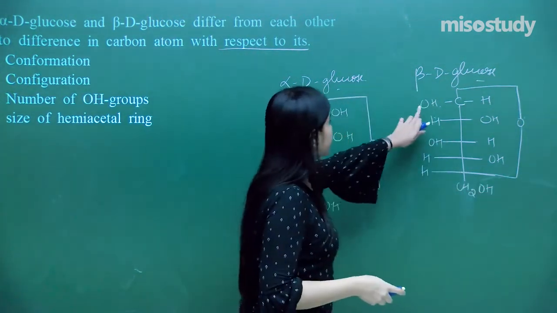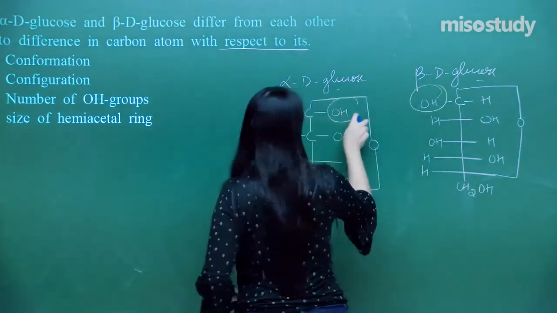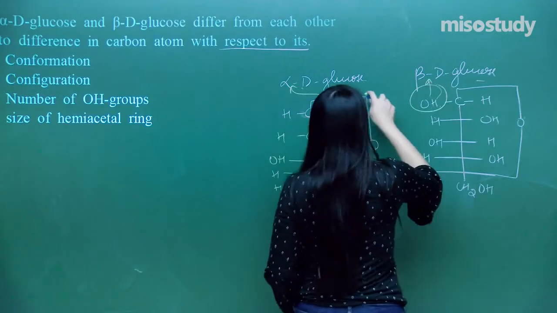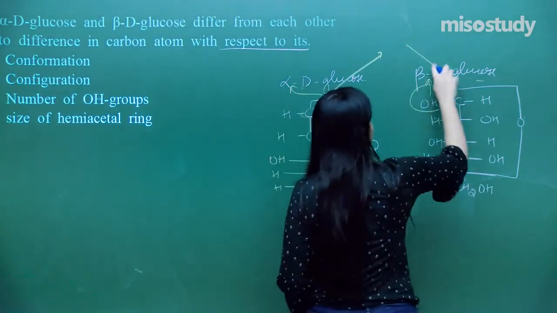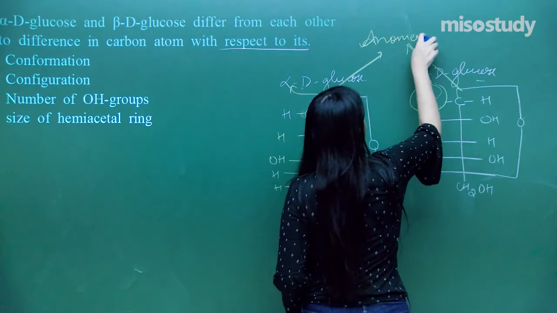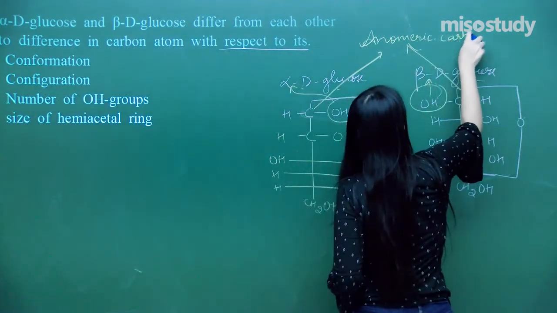Here if you can see, this is beta, that means lying to the left. So this is lying to the left, this is lying to the right. That is why we call it alpha or beta. These are nothing but the carbons over here. We call them anomeric carbons. So we have got the answer here.